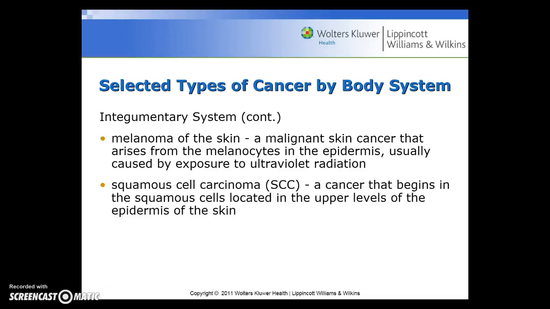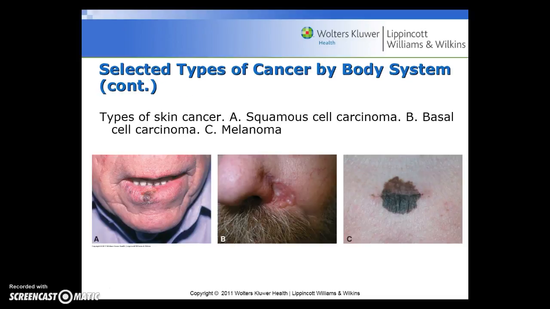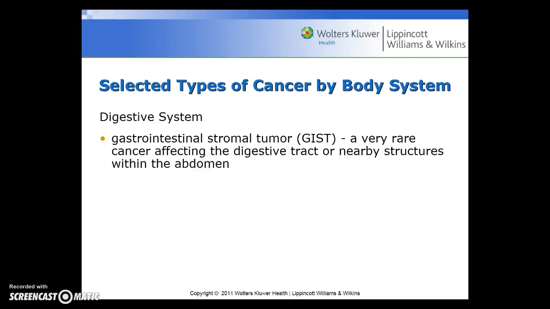Squamous cell carcinoma, or SCC, is a cancer that begins in the squamous cells, and it's located in the upper levels of the epidermis of the skin. And here we can see a few different types of skin cancer. A is the squamous cell carcinoma, B, the basal cell carcinoma, and C, a melanoma.